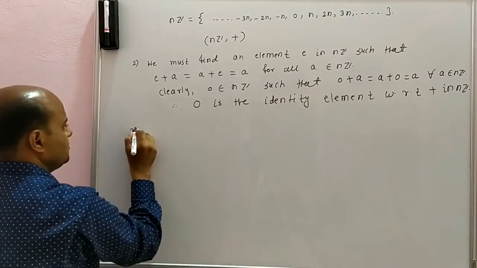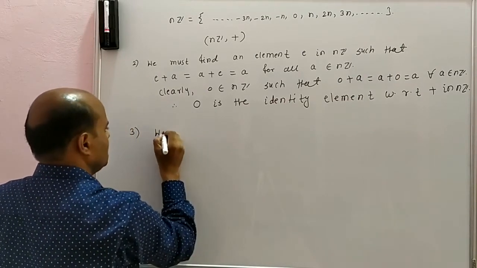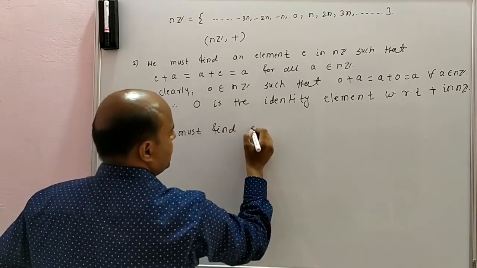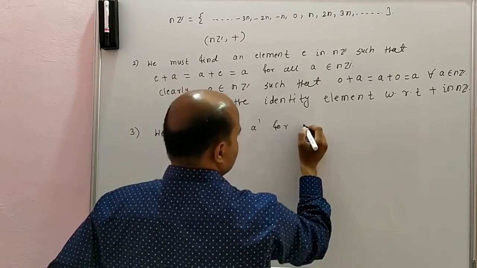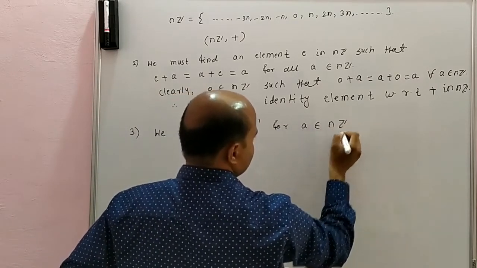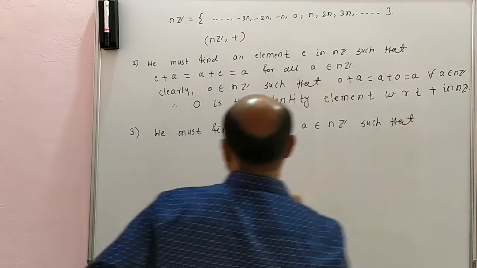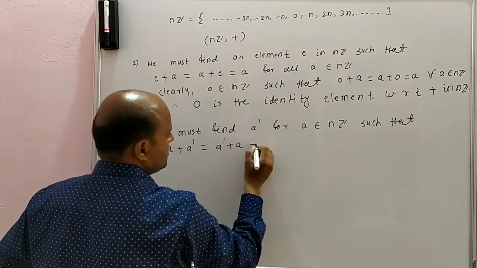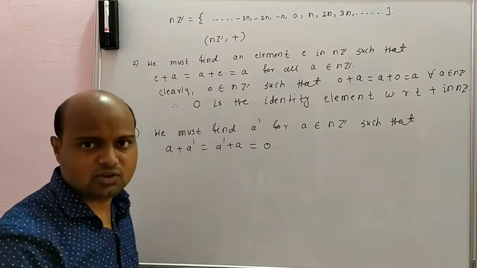So the third condition: we must find a' for a belonging to nZ such that a + a' = a' + a = 0. a' is the inverse of a.